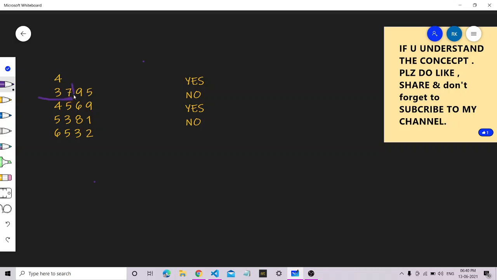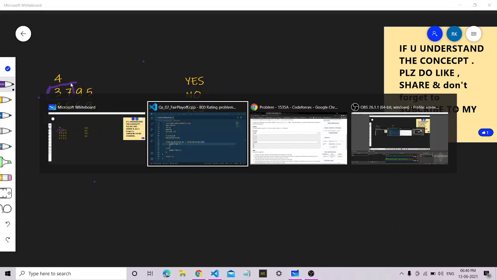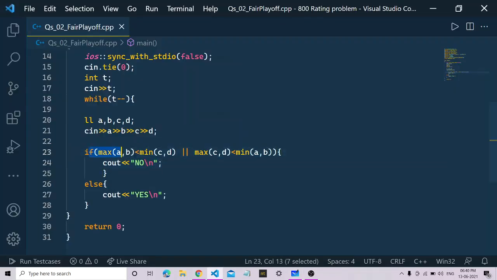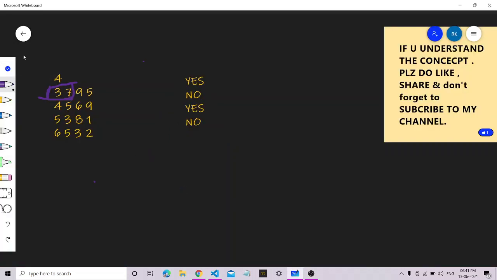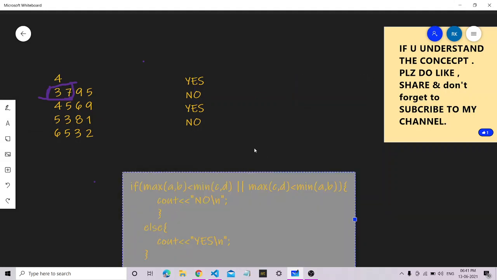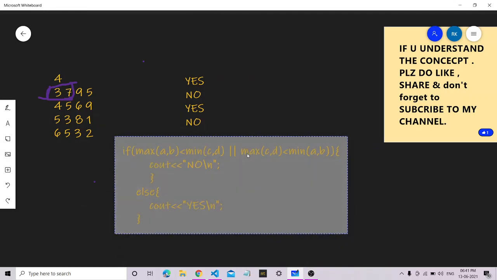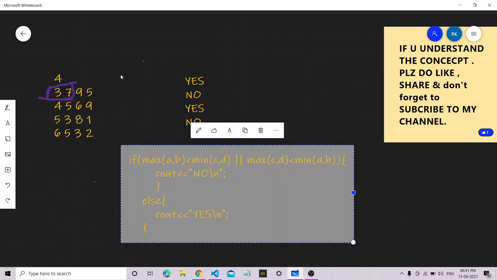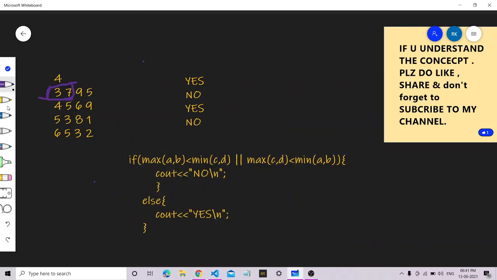particular elements, if the maximum of these two, okay, let me show you the code. If the maximum of A and B, here let me copy paste it for your better understanding. I have already coded it. So this is the particular code which I have already written. Let me understand this particular code.